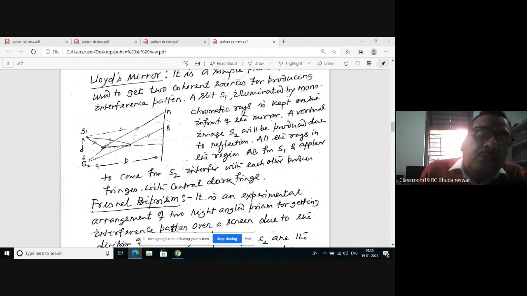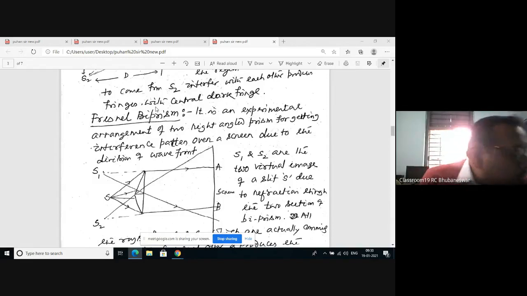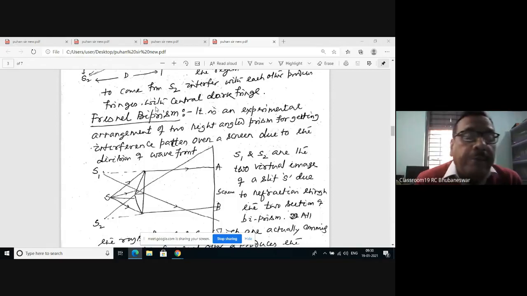So let's come to another experimental arrangement for getting interference patterns by division of wavefront. That is your Fresnel biprism.